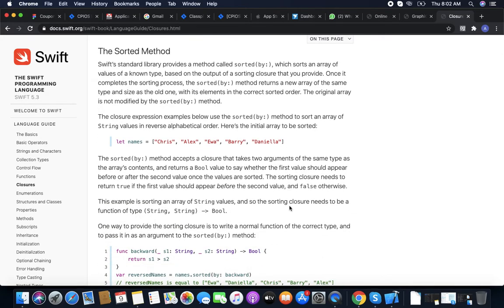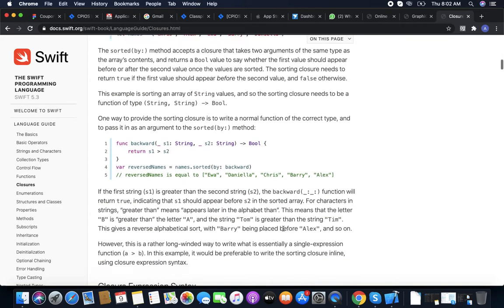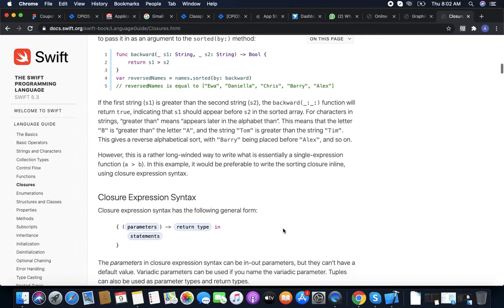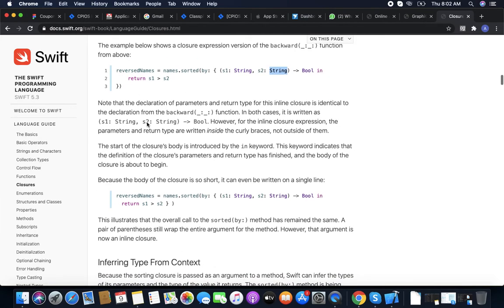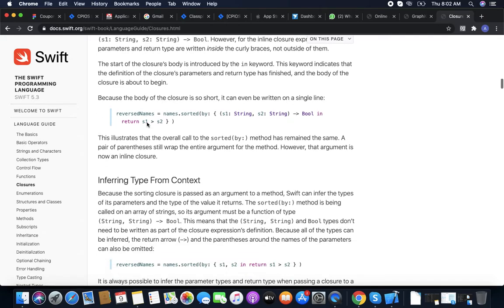Like in short, for the function sorted, we have the names array. This is a predefined function by Swift itself. We can sort the string array by passing it a closure. We have string one, string two, and Bool, and we can pass it and check it.